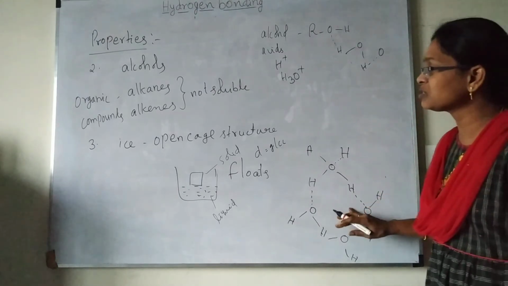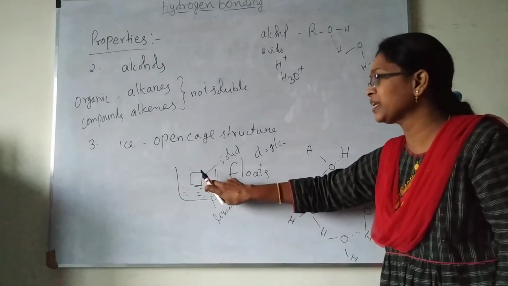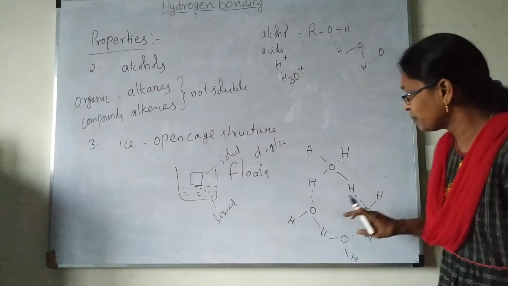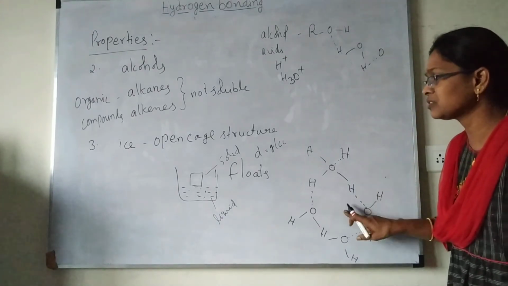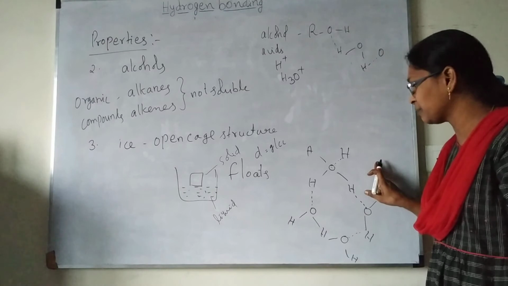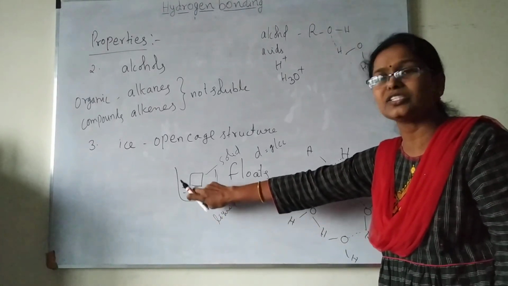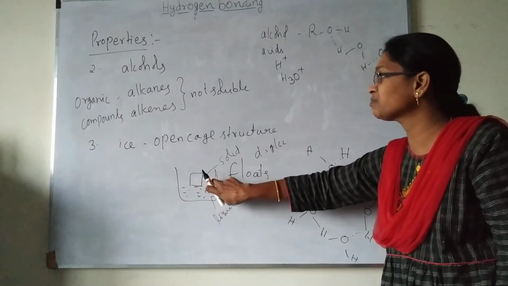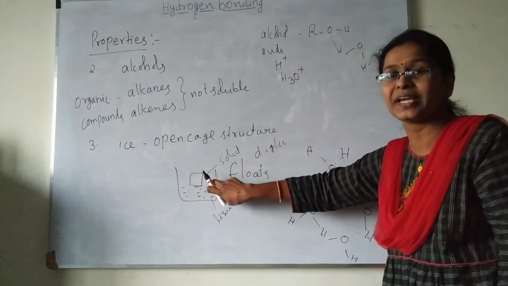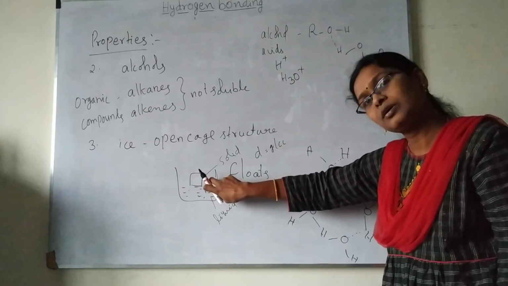Because of the open cage structure of ice, which happens only because of the presence of hydrogen bonding, that is the reason water is a liquid and the ice cube is a solid, and it floats on the water. This may be compulsory, they may ask about the open cage structure. That is the reason an ice cube floats on the water.